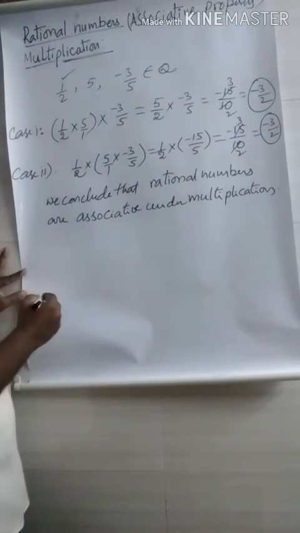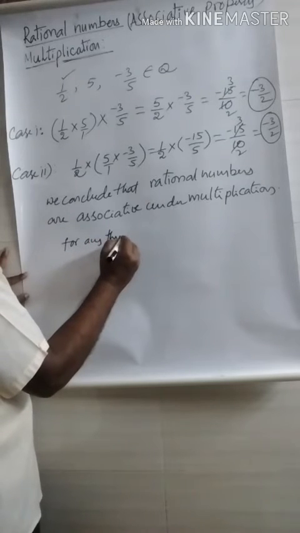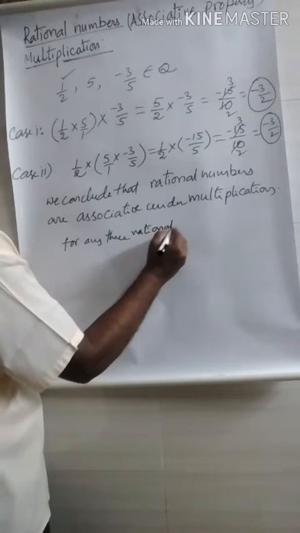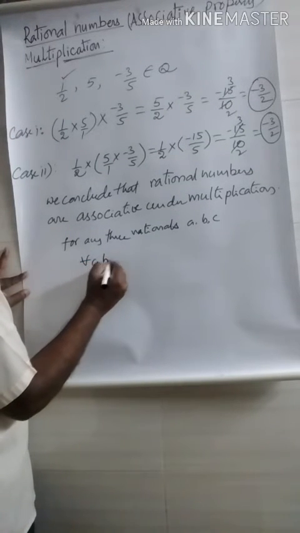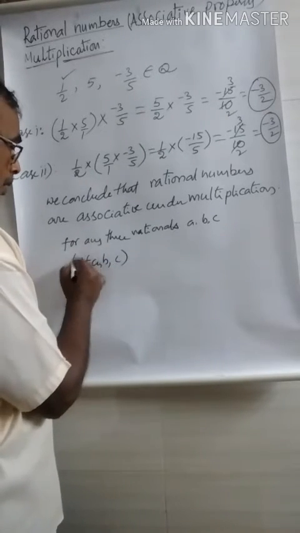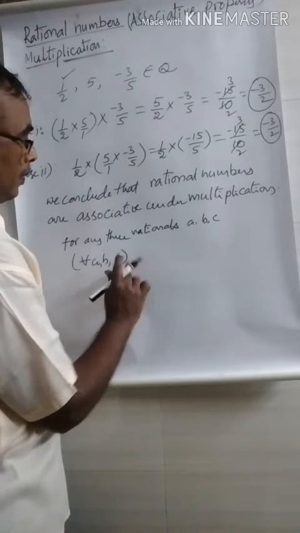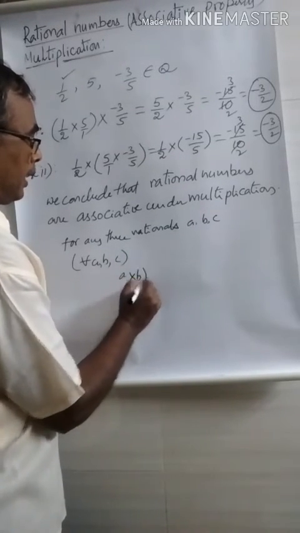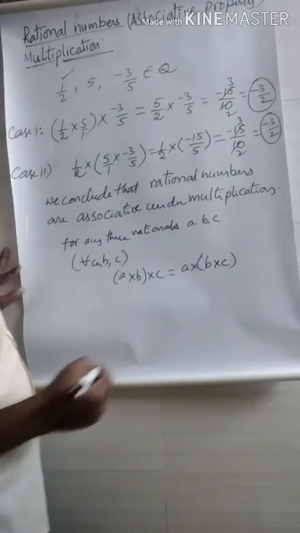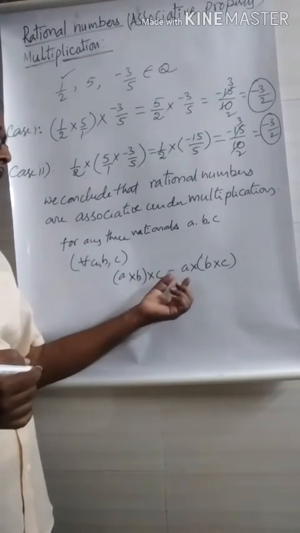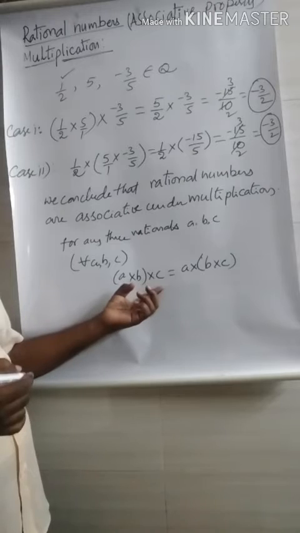Otherwise, we can write for any three rational numbers A, B, C, for all A, B, C, we conclude that A into B into C is equal to A into, in the brackets, B into C. For any rationals A, B, C, we conclude that (A into B) into C is equal to A into (B into C).